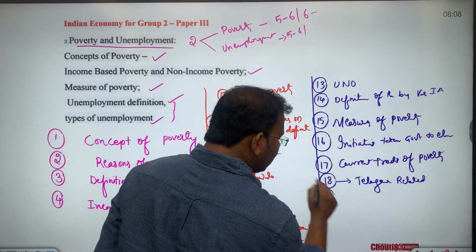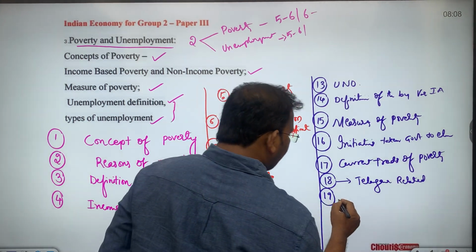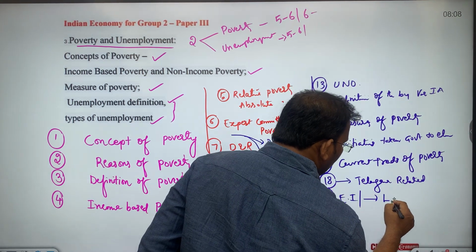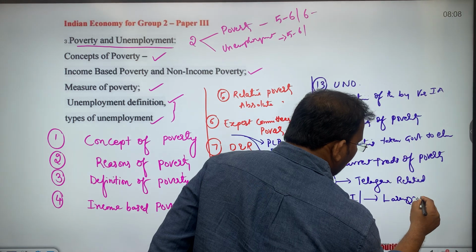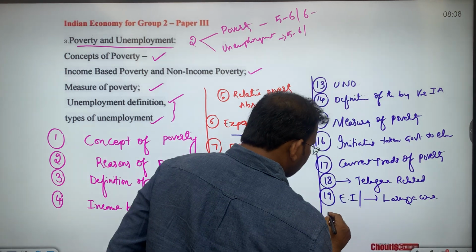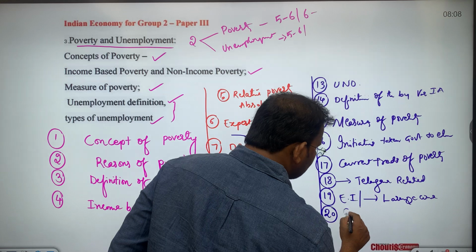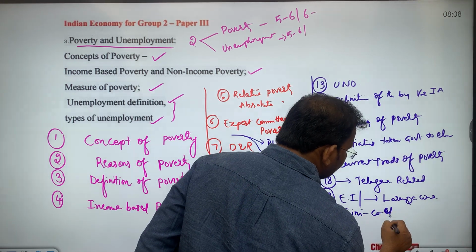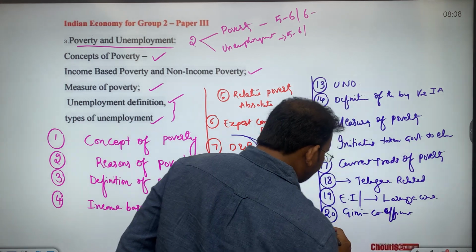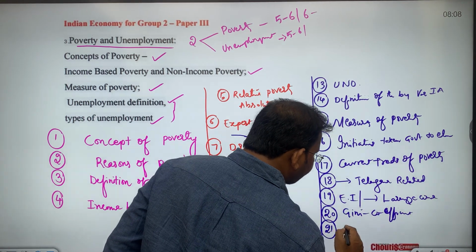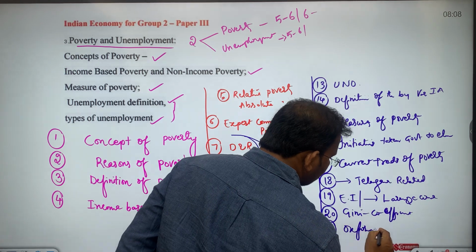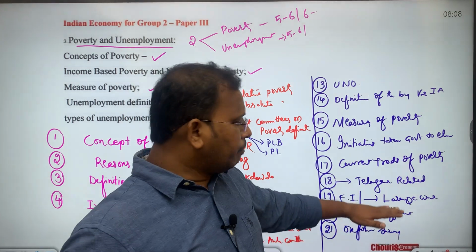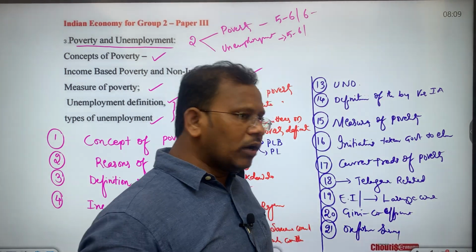Then as the 19th subtopic, we will study the economic inequalities in India. We will study the Lorenz curve. Then the 20th subtopic would be the Gini coefficient, and the 21st subtopic would be the Oxfam survey. The Oxfam survey is an international survey to measure the economic inequalities in India.